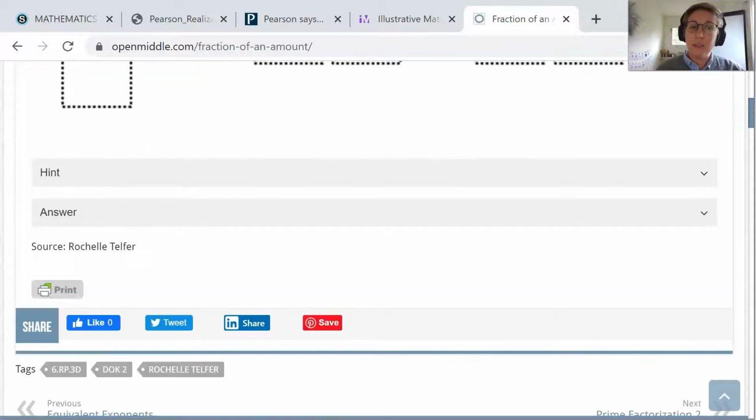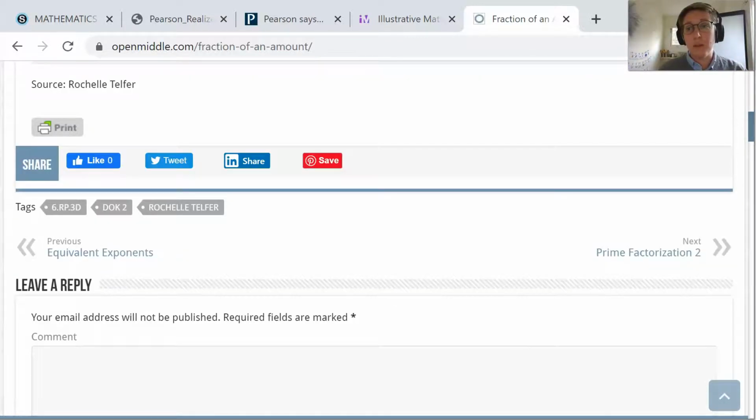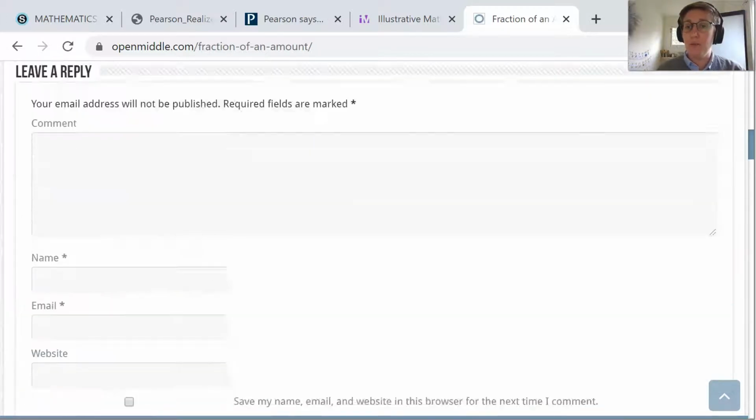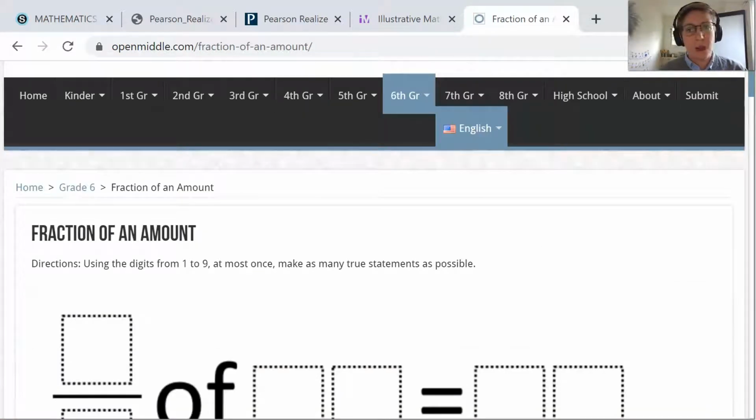And down here we have hints and we have answers. So great supports. Feedback is really important when you're working on math. So just randomly guessing and then moving on, not great. So it does have hints and answers built in. So let's start one now that we have some general idea of what you should be working on.